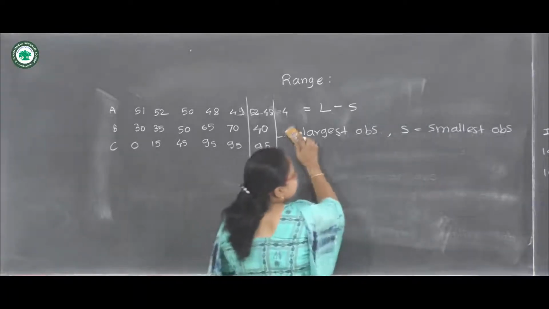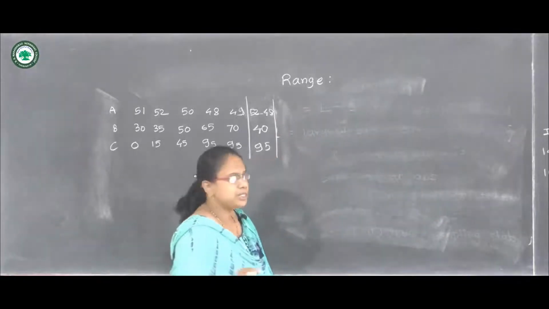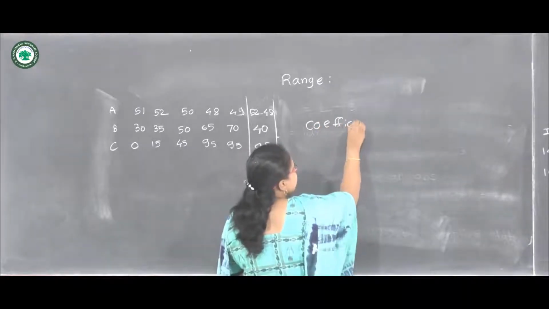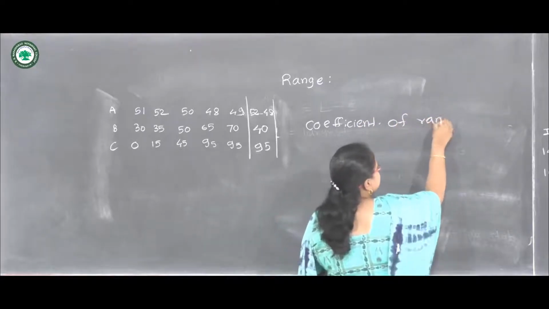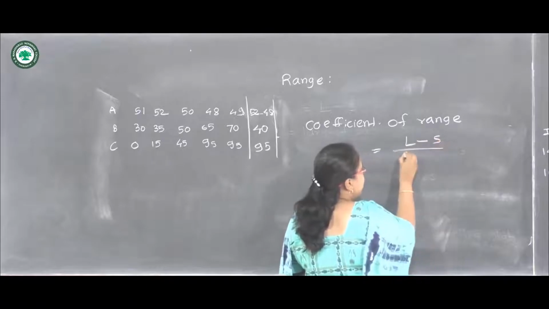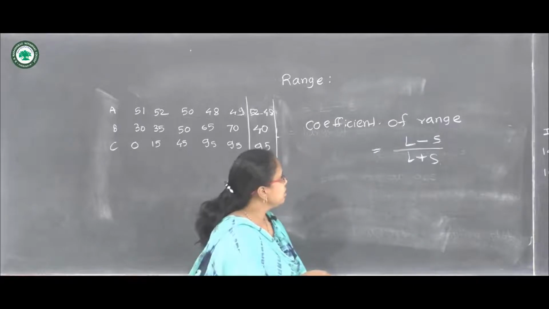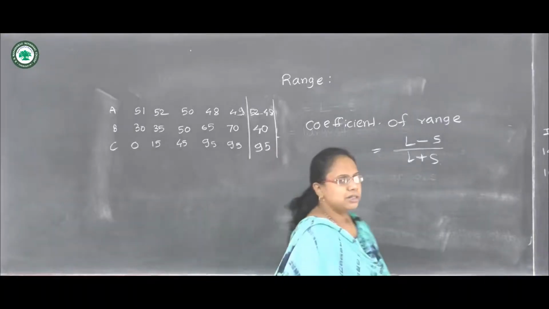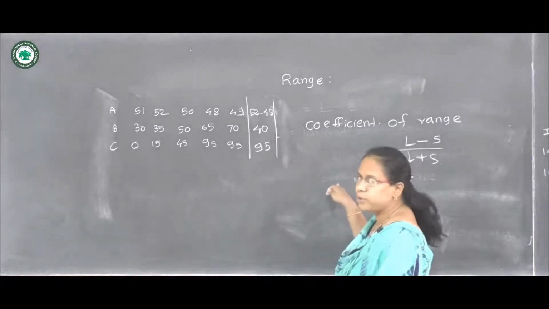And further, the coefficient of range, that is the measure of dispersion, is the coefficient of range, and it is given by L minus S upon L plus S. So this is the formula to calculate the coefficient of range. For these three examples, we can calculate the coefficient of the corresponding range.